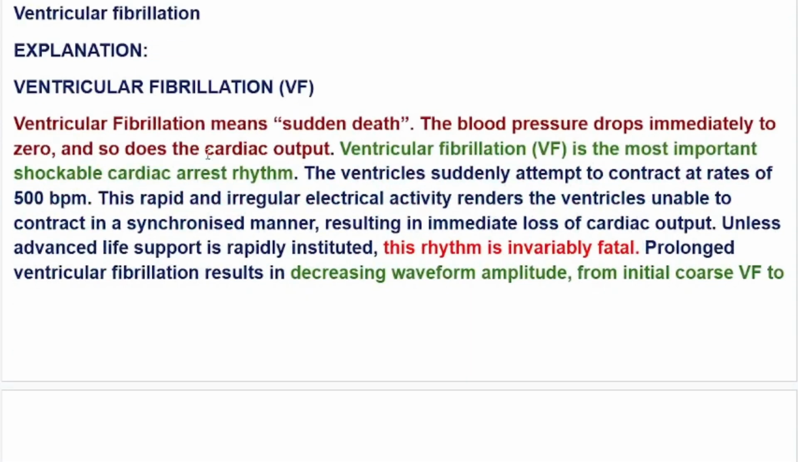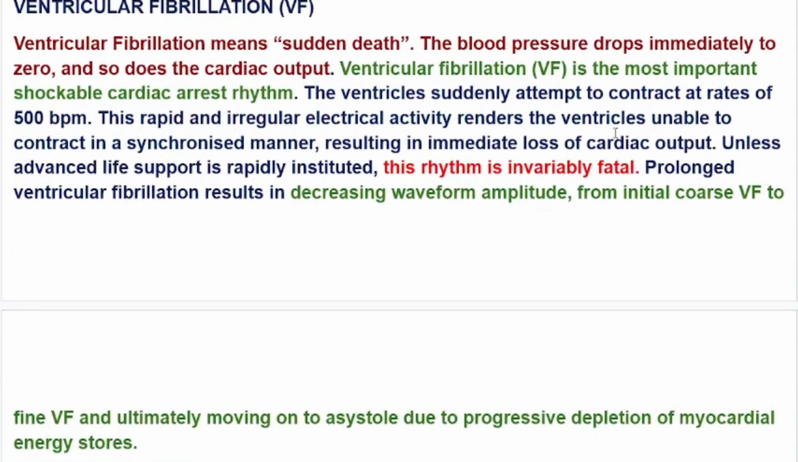Okay, ventricular fibrillation means sudden death. The blood pressure drops immediately to zero, and so does the cardiac output. Ventricular fibrillation is the most important shockable cardiac arrest rhythm. The ventricles suddenly attempt to contract at rates of 500 beats per minute. This rapid and irregular electrical activity renders the ventricles unable to contract in a synchronized manner, resulting in immediate loss of cardiac output. Unless advanced life support is rapidly instituted, this rhythm is invariably fatal.